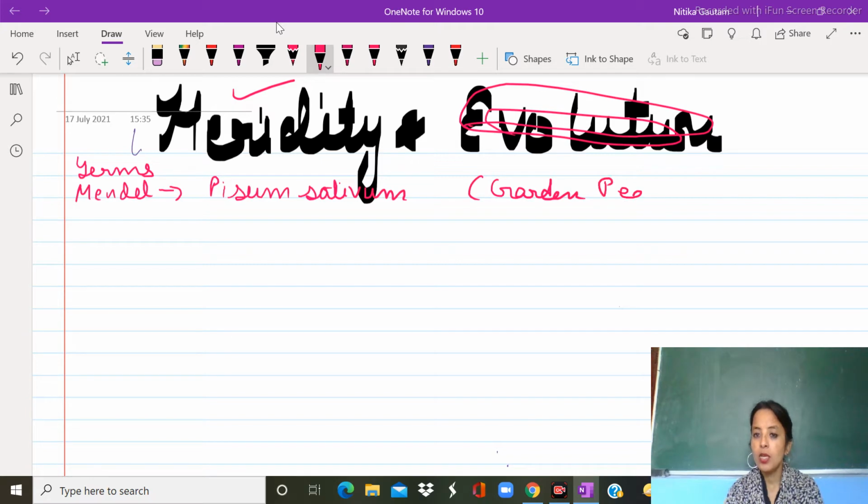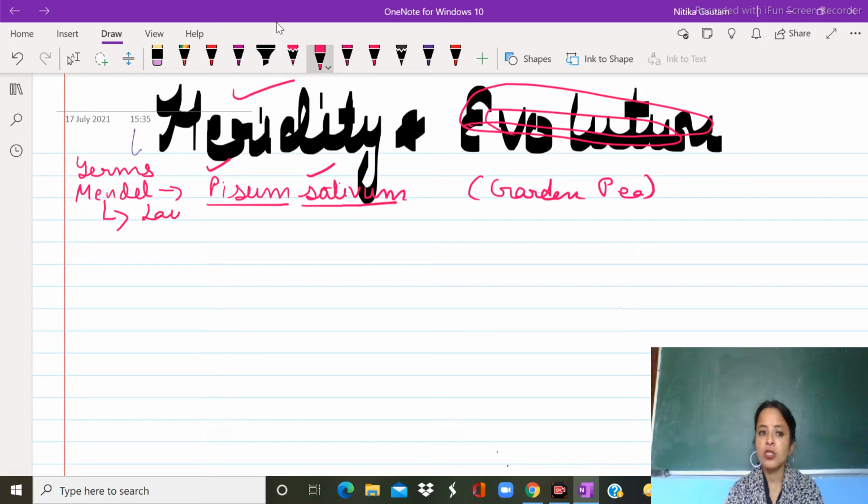What are the different rules we had already studied in +1? Whenever we are writing a scientific name, we are supposed to underline genus separately and species separately. The first alphabet of genus must be capital and the first alphabet of species must be small. Clear? After that, we had studied the different laws given by Mendel.